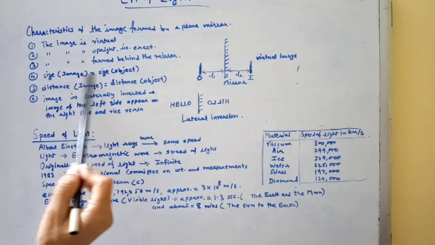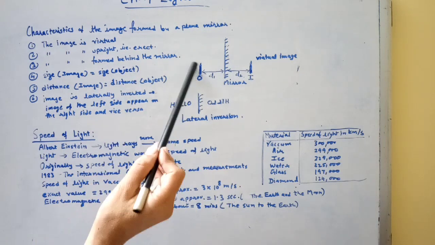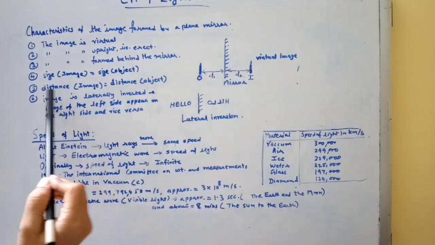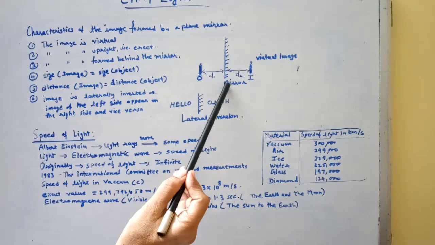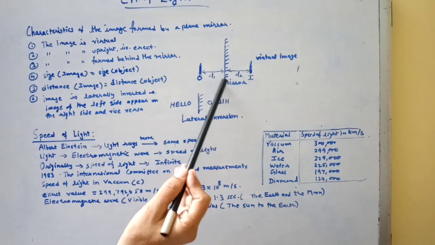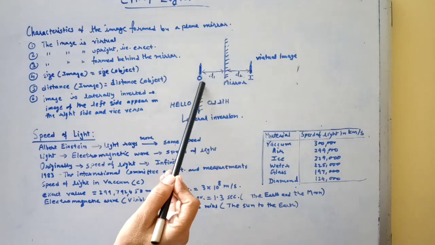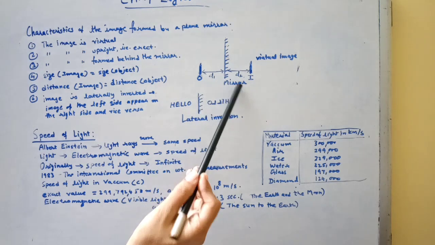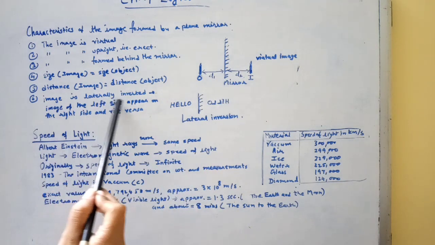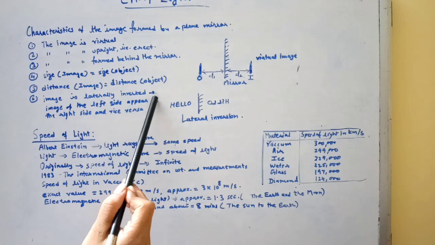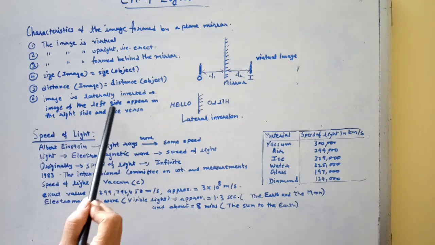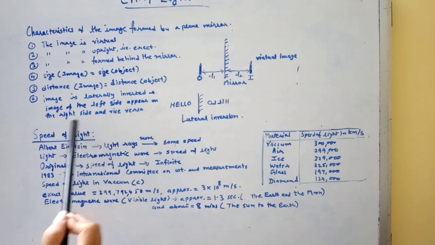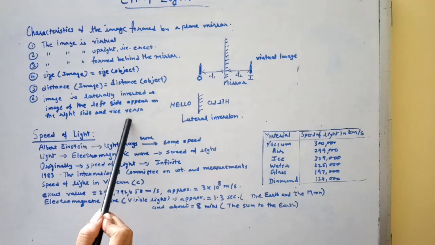The size of the image equals the size of the object as shown here. And the distance from the mirror to the image equals the distance from the mirror to the object, that is D1 equals D2. And the image is laterally inverted, that is, the image of the left side appears on the right side and vice versa.